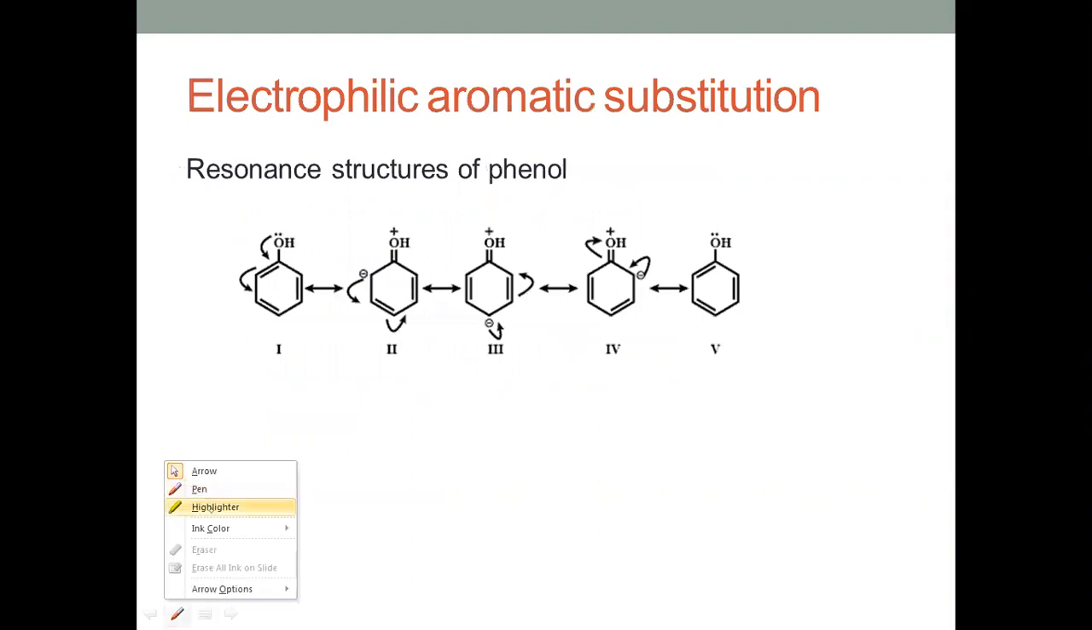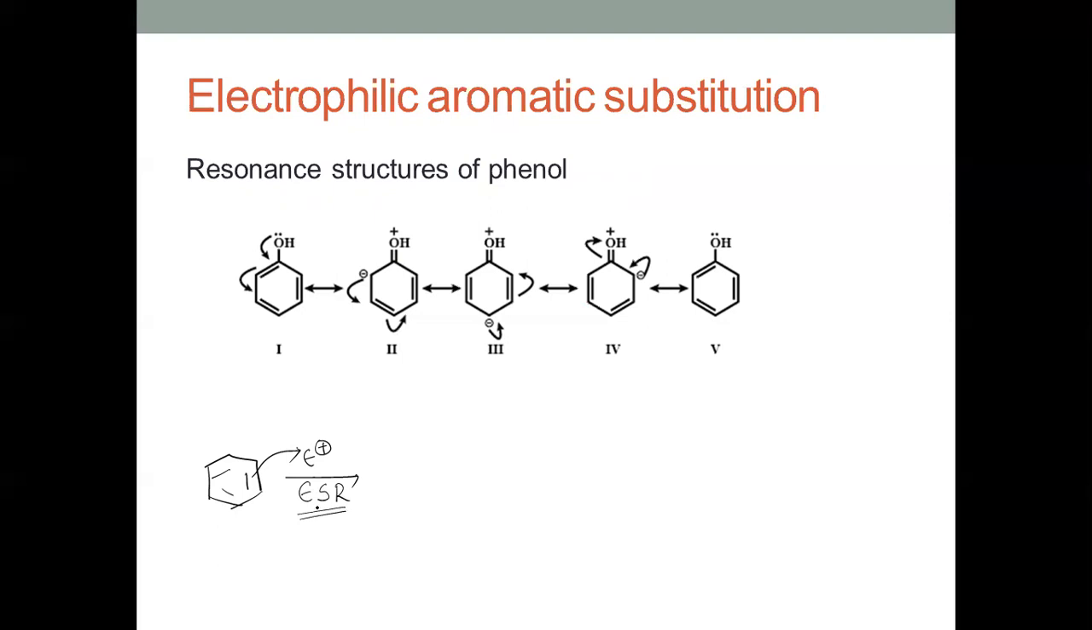Now, the first one is electrophilic aromatic substitution. First, look at benzene. What type of reactions will this benzene undergo? Benzene is electron rich because of this pi electron cloud, so it will undergo electrophilic substitution reactions. That means the E plus can attack easily on this, and it's a substitution reaction that takes place. And phenol will also undergo electrophilic substitution reactions.